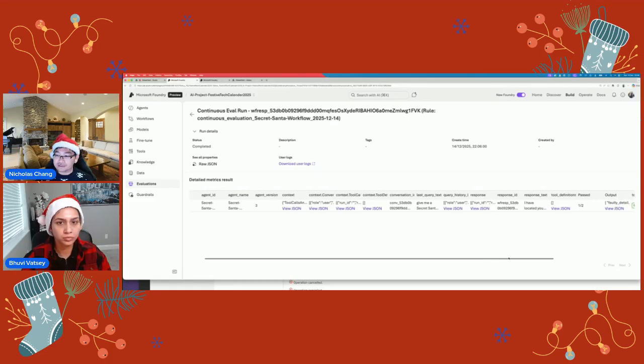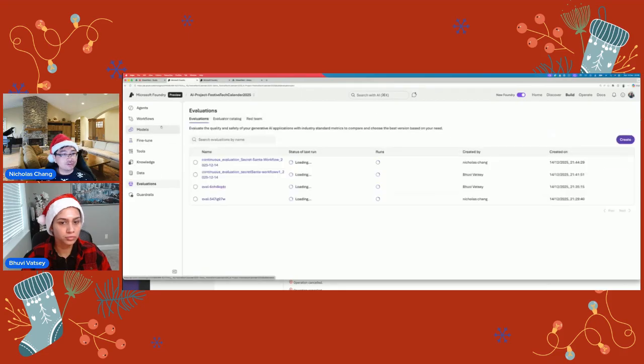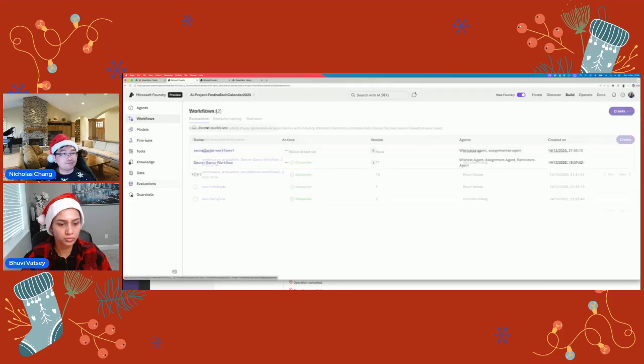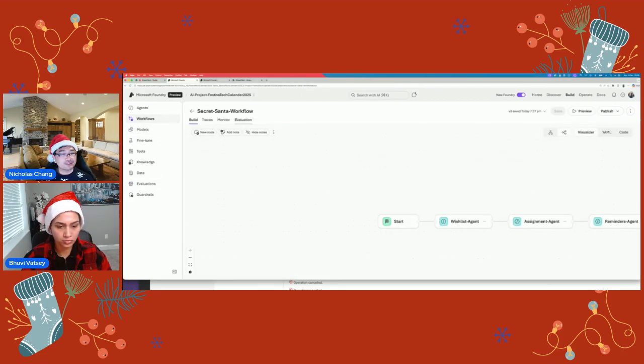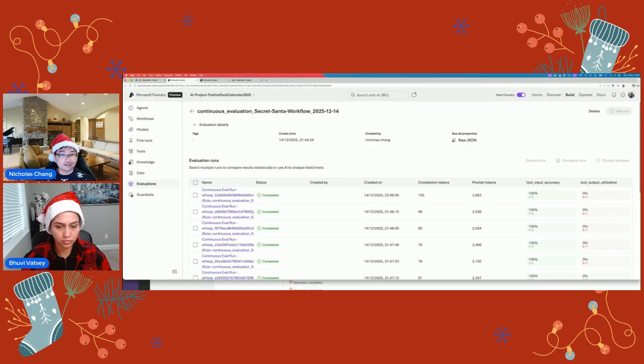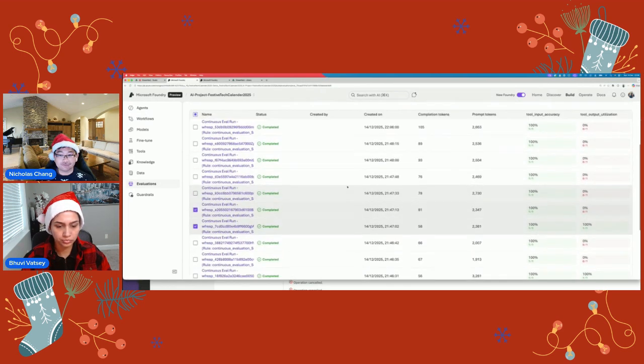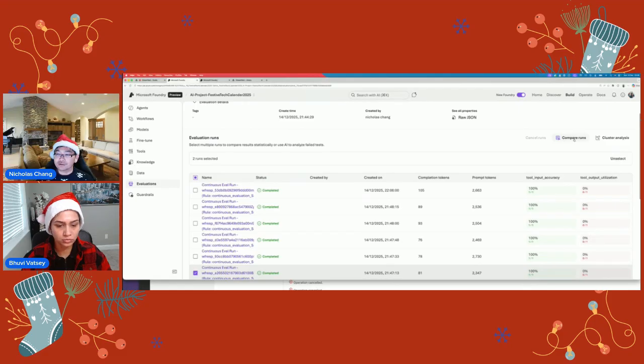I wouldn't dive a lot into the evaluation, but if you want more details, you can go back on your workflows. For example, this one, you click on evaluation and then click on this one, and it should show you, and you can use it to compare each of the logs you run.